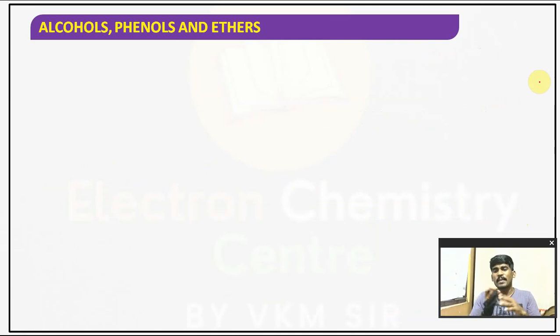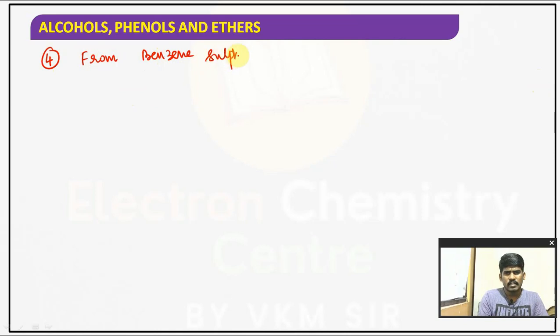Similarly, we have another preparation method. It is related to class 11, first year, and that is from benzene sulfonic acid. You observe here, they have not given it, that's why I am writing it here: from benzene sulfonic acid. Whenever benzene reacts